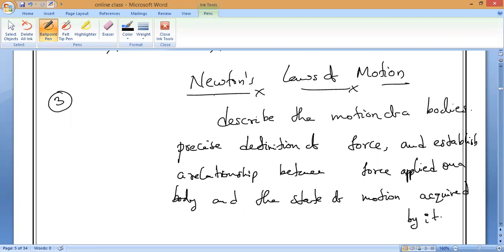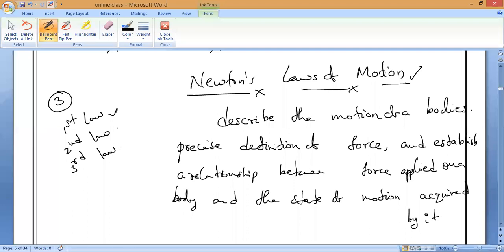Have you understood the importance of Newton's laws? Newton's first law of motion, second law of motion, and third law of motion.